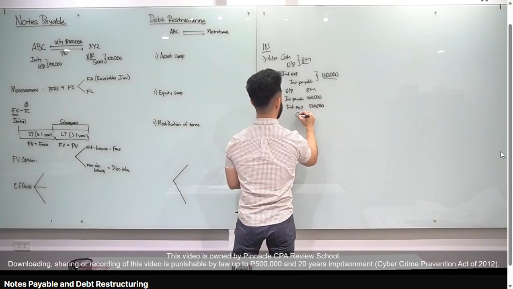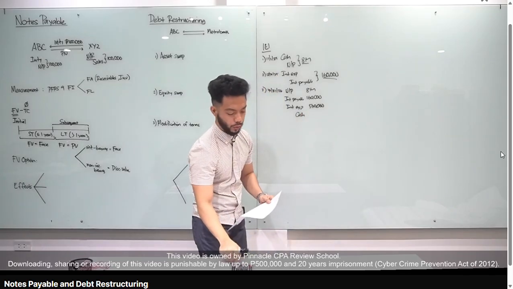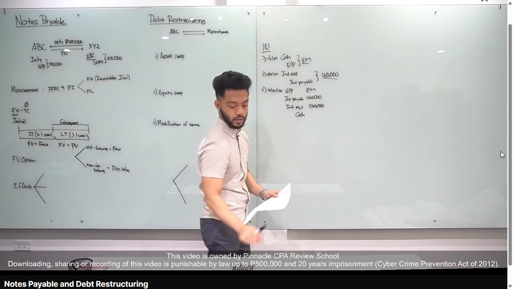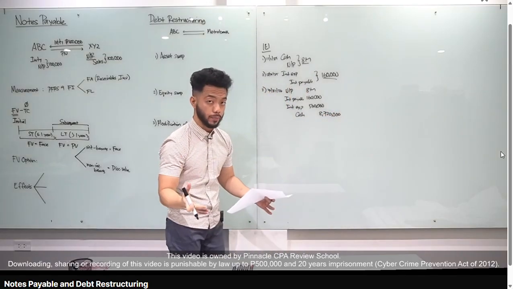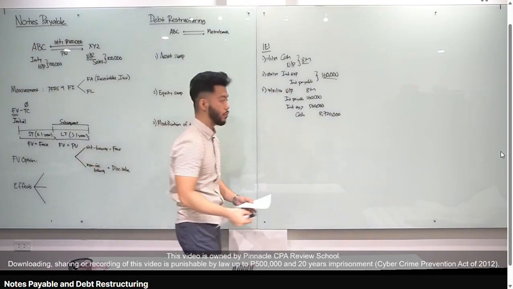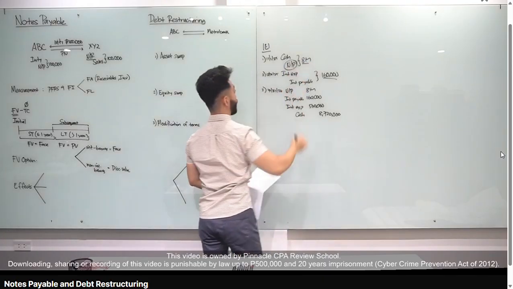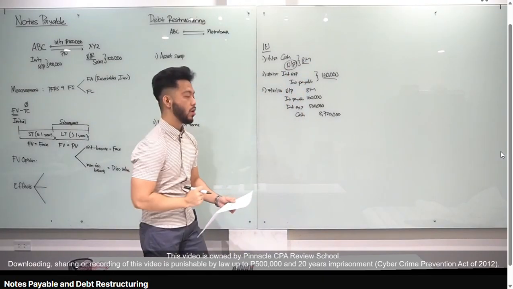I-total natin lahat ng class. Ang total na babayaran natin at maturity, 8 million plus 160,000 plus 560,000. You get 8,720,000. So, illustrative example 1 is a short-term notes payable. Alam natin class kapag short-term, hindi natin dini-discount. That's why, kung magkano na-receive natin, 8 million, hindi yung notes payable natin, 8 million. Okay? So, these are the journal entries for illustrative example number 1.